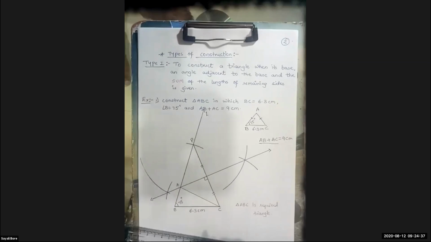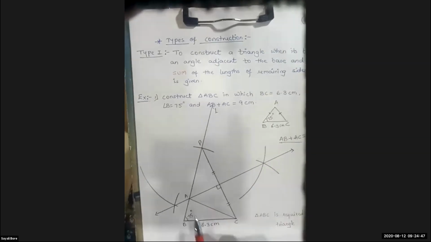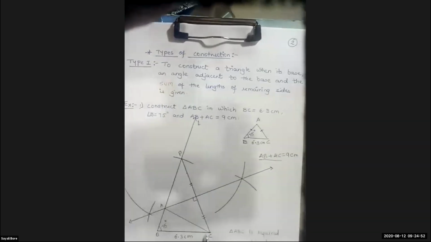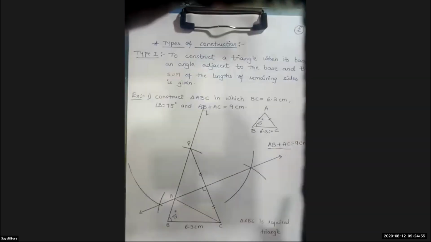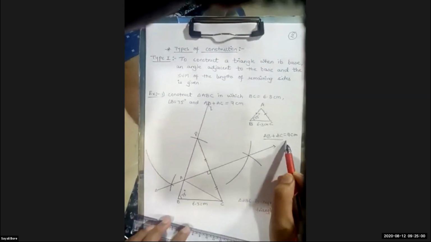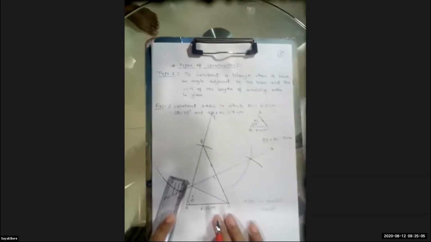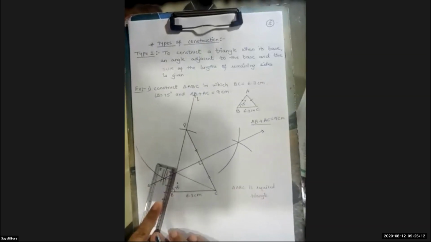Now this AB, the distance of AB and the distance of AC, if you will measure, it will be equal to 9 centimeter. So you can measure. I'll show you the measure.